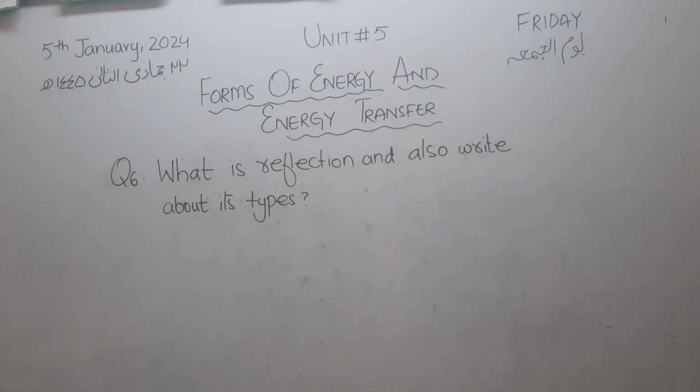Okay. What is reflection? We have already done that reflection is formed when the light waves bounce off an object. And if we talk about the types, there are two types of reflection. Number one is regular reflection, and number two is called irregular or diffuse reflection.